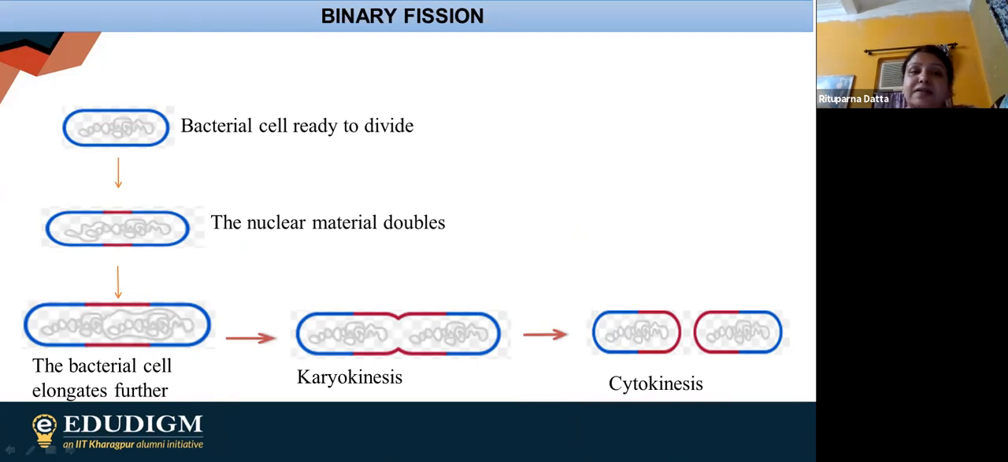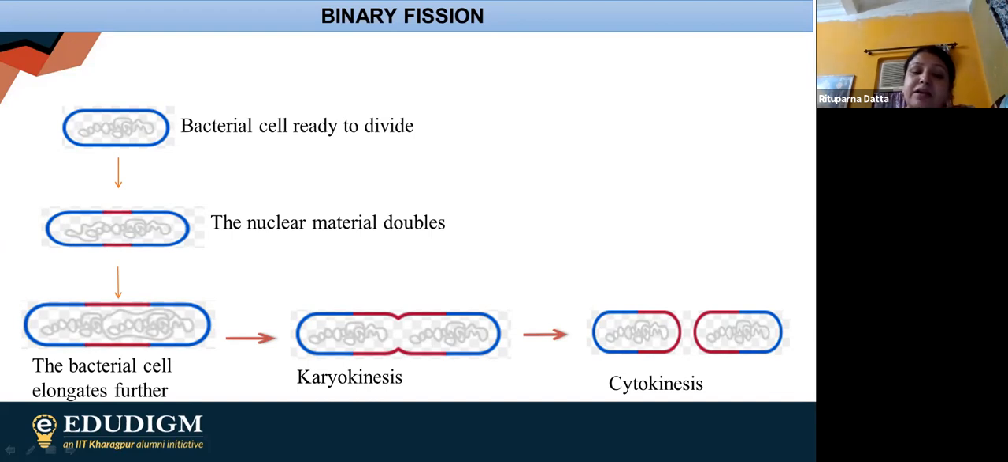Now, why they are increasing in size? Because the nuclear material is going to be doubled. So obviously, if something within my cell is going to be doubled, then obviously I need more space to accommodate that one. And that is why obviously the bacterial cell is going to elongate. Now nuclear material doubles. After this, what is happening? Now again the bacterial cell elongates. After the doubling of the nuclear material, again the bacterial cell elongates.